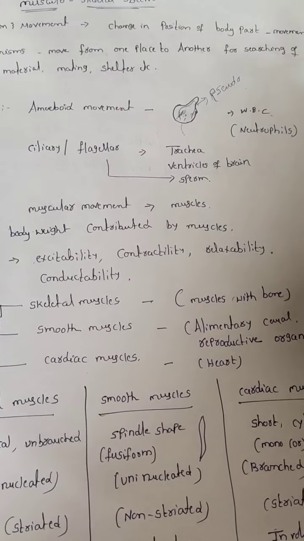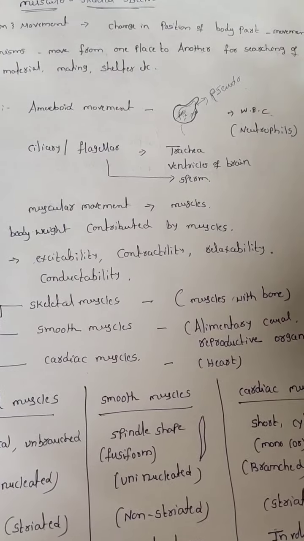That's why ciliary movement is seen where the organ is lined by ciliated cells. There only we can see the ciliary movement. Mainly in the trachea and the ventricles of the brain. In the brain there are cavities. Those cavities are called ventricles.